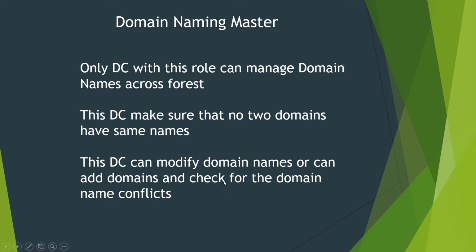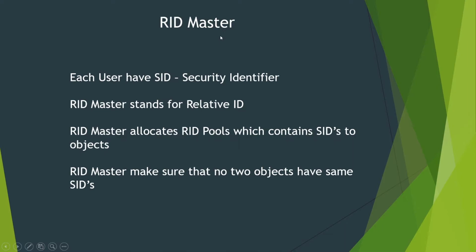Also, this domain controller can modify domain names, add domains, and check for domain name conflicts. So if you want to change the domain csc.local to csc2.local, only this domain controller can change the domain name. And also if you want to add particular domains to your forest, only this domain controller can add them, and it will also check for domain name conflicts to make sure that no two domains have the same names. So that's all about the domain naming master.